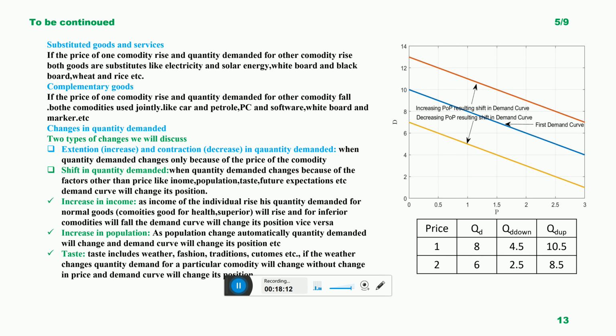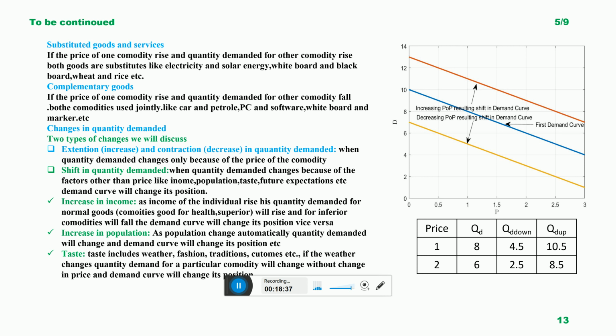That is why we interpret that substitutes are those commodities that when the price of one commodity increases, demand for the other commodity increases, like electricity and solar energy, whiteboard and blackboard, wheat and rice, etc. These are all substitutes.